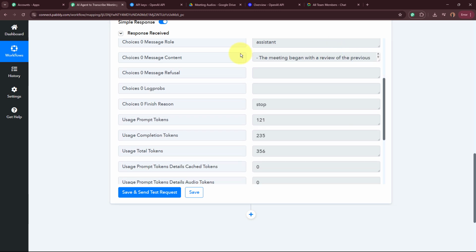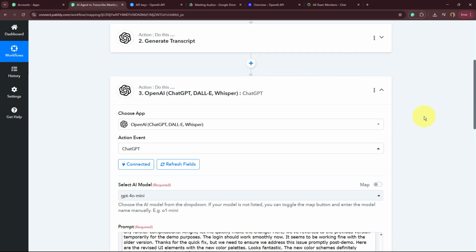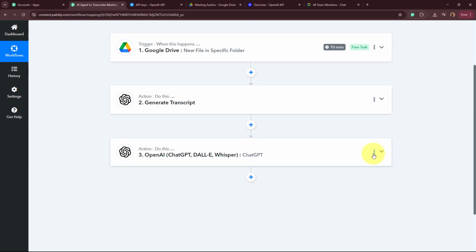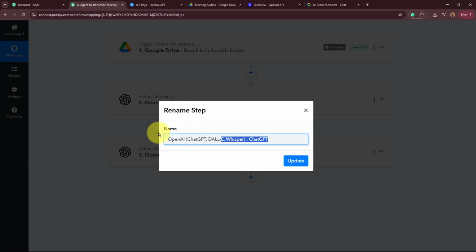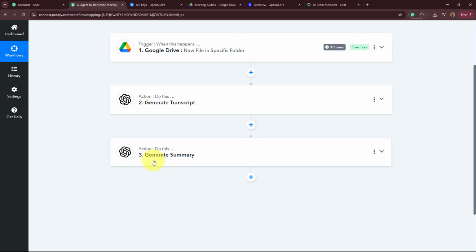Okay. So as the MOM summary has now been generated, I'm going to rename this step right over here. So the name of this step, I'm going to give it as generate summary. Okay, so this is the name I want to give to this step right over here.